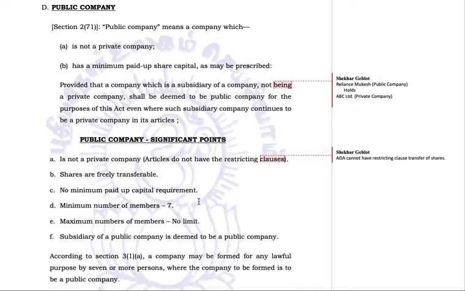Minimum number of members: in a private company we have two members, and in a one person company we have one. Here the minimum number of members is 7.